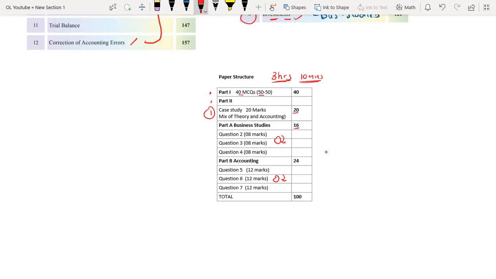Then in the accounting section, each question is worth 12 marks. You are required to do 2 questions out of this. So that will be worth 24 marks. So if you sum this up, right? Part 1 is worth 40 marks. Then in part 2, the case study is worth 20 marks. And in part 2, part A, business studies, is worth 16 marks. And part B, accounting, is worth 24 marks. So altogether, the total marks for the subject is 100, right? So this is how your paper will be structured.